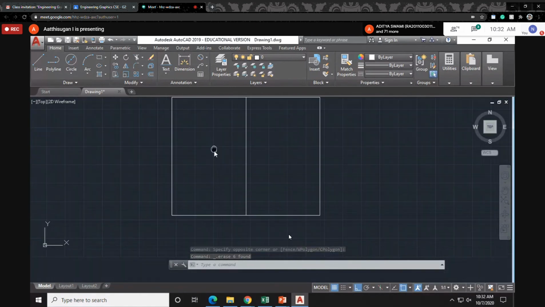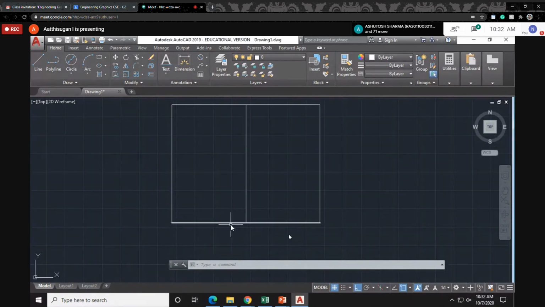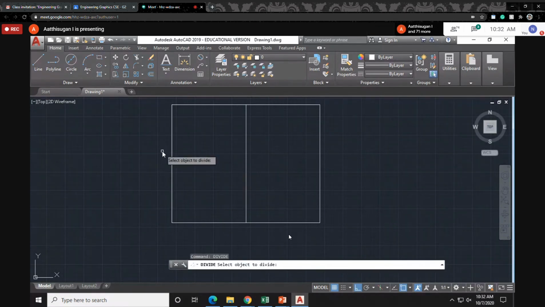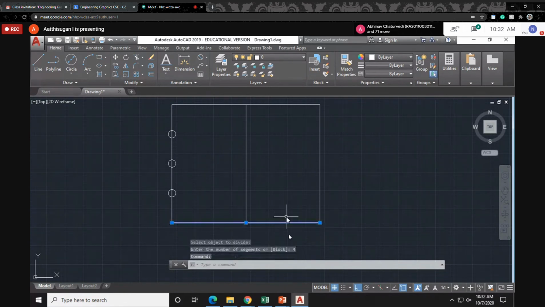Next we know divide. Okay, before we divide this one, suppose we can delete this also, or else this is how much I can divide into 4 equal parts. Okay, so using DIVIDE, select this object, number of segments is 4, and okay, I divide it into 4 equal parts. I want to divide this line into 4 equal parts, but this line is coming full. Okay, so I can do 8 equal parts. Correct? I want to divide from this point to this point only, 4.